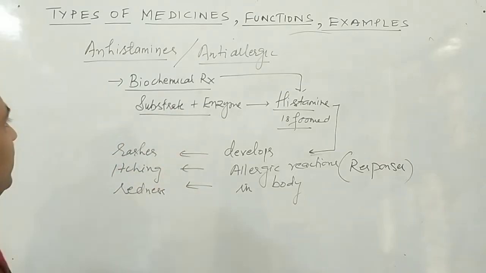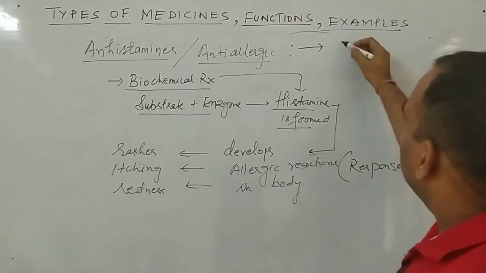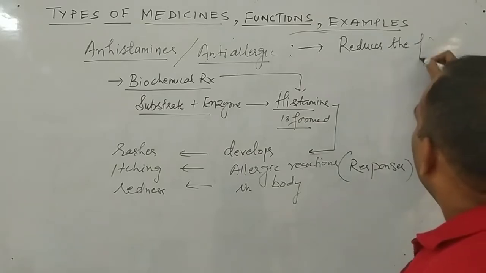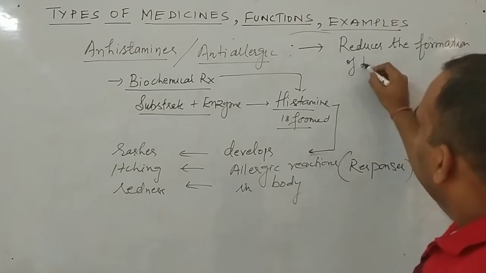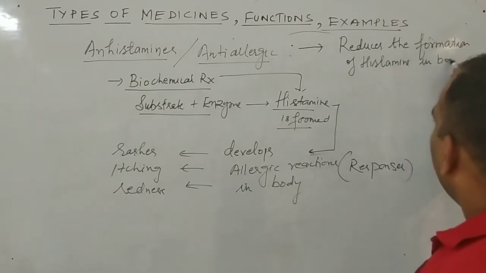So what is the complete definition? Anti-allergic or antihistamines, these are the medicines which reduce the formation of histamine in the body.